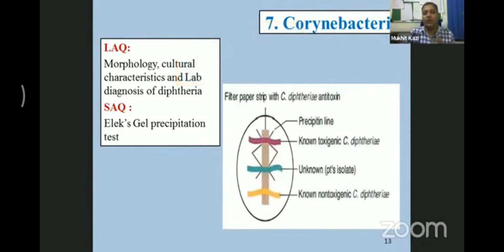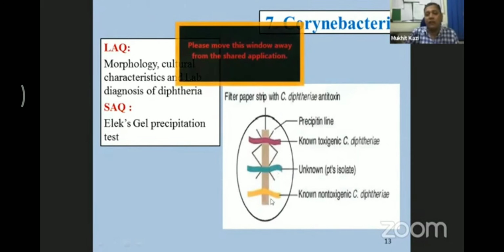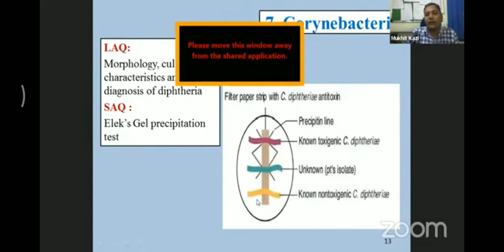When you get the toxigenic, you will get the line of precipitate. You can see here, if there is a line of precipitate, you will get an arc. It means that it is positive. That means it is the toxigenic strain. If you do not get any line like an arc, it is referred to as a non-toxigenic strain.